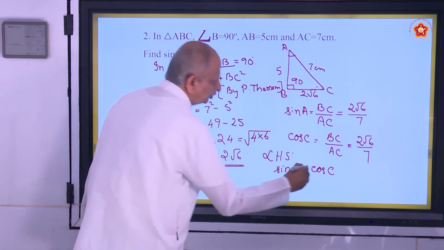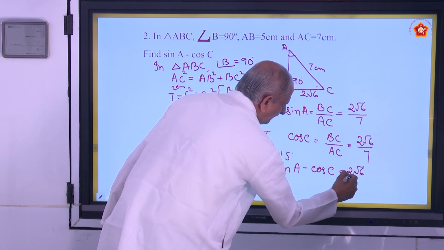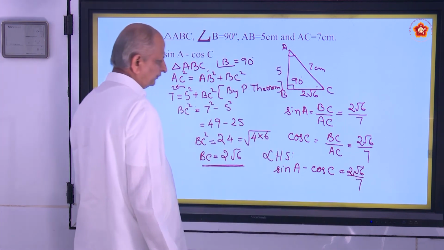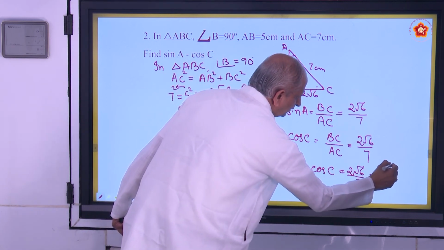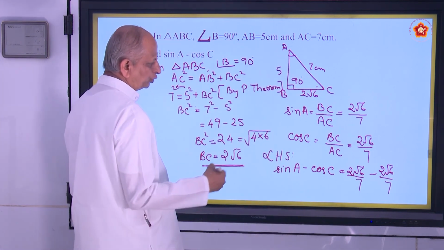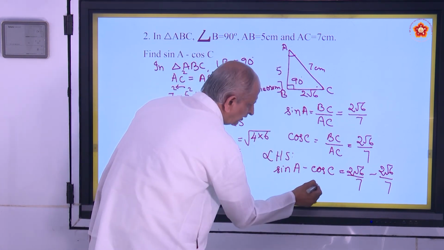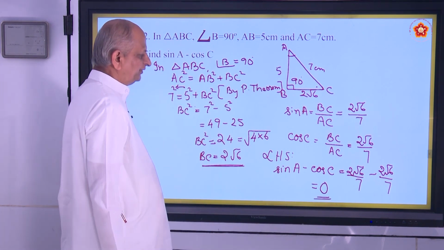Got 2 root 6 by 7. What is cos C? Same you got. So if you subtract, LCM is 7. 2 root 6, 2 root 6 get cancelled. You get a beautiful 0. Answer is 0.